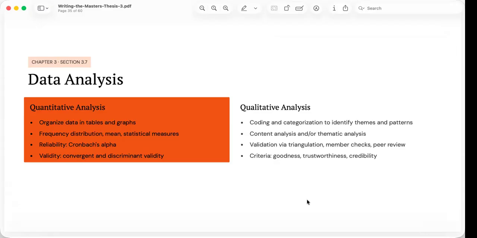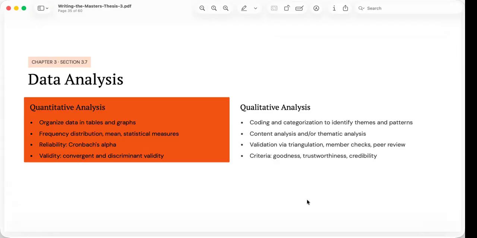Common approaches include content analysis or thematic analysis. Throughout this process, researchers should explain how themes were generated and how interpretations remain faithful to the participants' experiences.